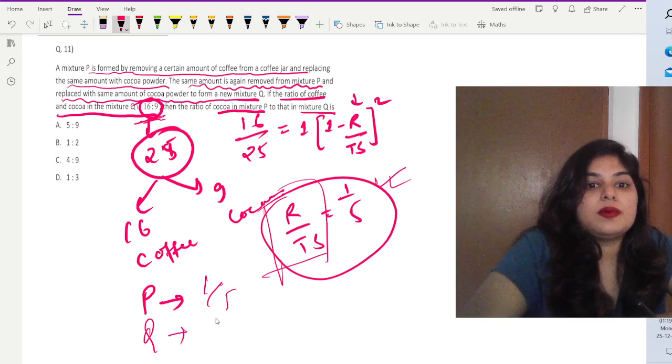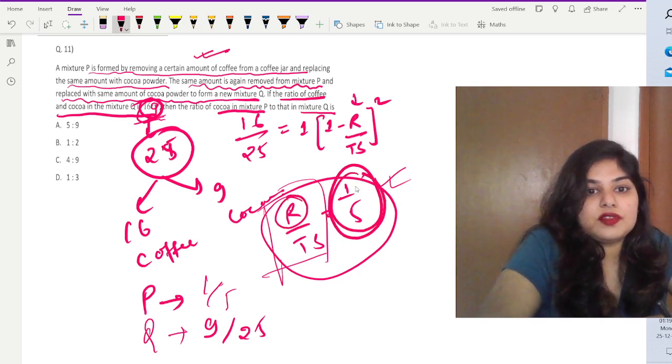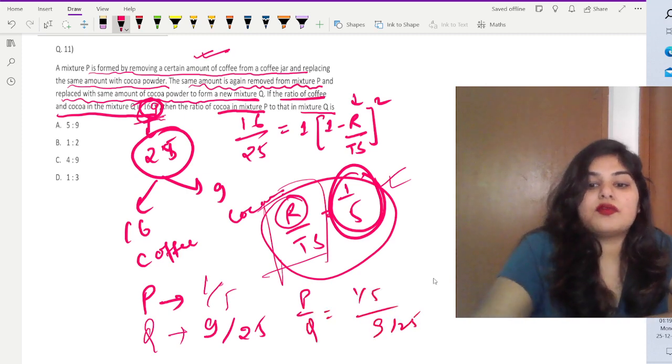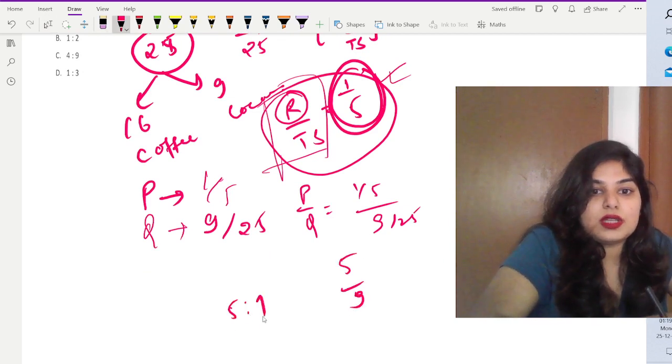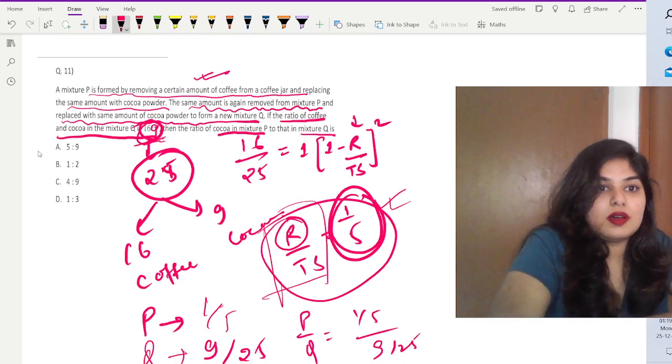So it has been replaced by 9 out of 25. Here, this is the amount. 9 is the cocoa. The removed part out of the total solution is 1 by 5, which we have got. So in the P mixture, the amount removed is 1 by 5. In the Q, it is 9 out of the total solution, that is 9 by 25. So we have to find out P by Q, that is 1 by 5 by 9 by 25. If we simplify it, the answer is 5 by 9, that is 5:9 is the correct answer. So if we check the options, option A is the correct answer.